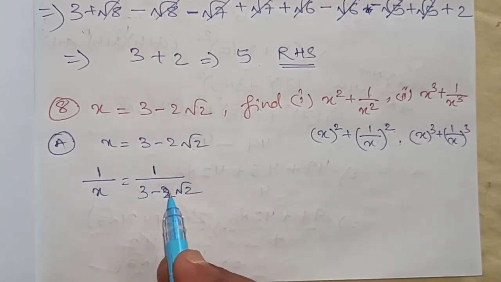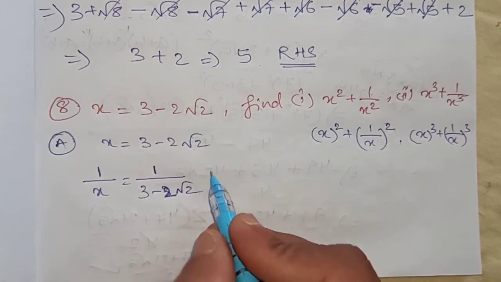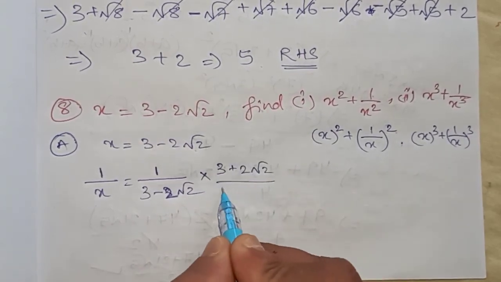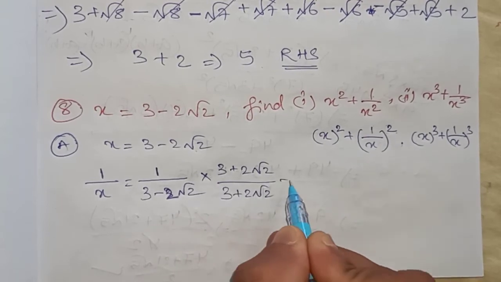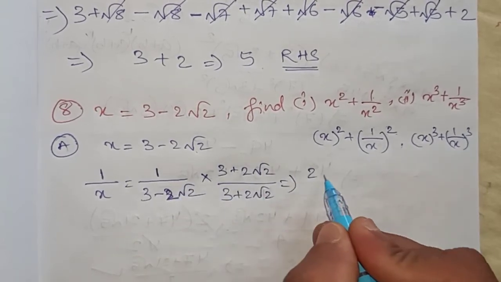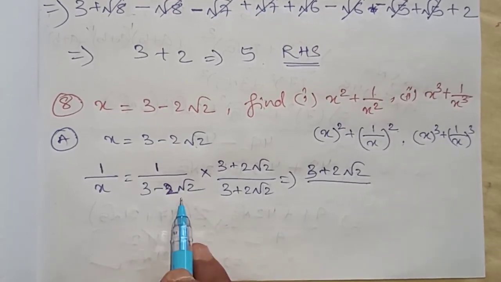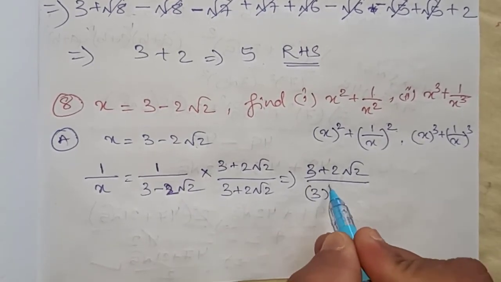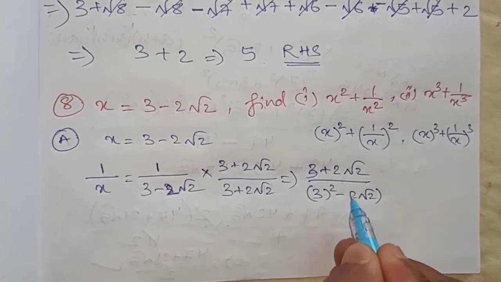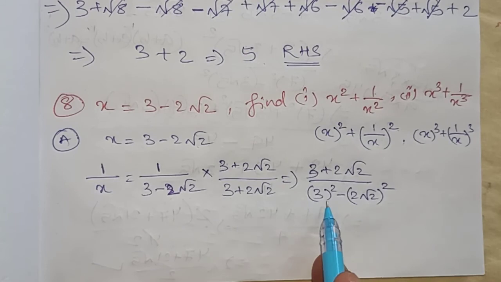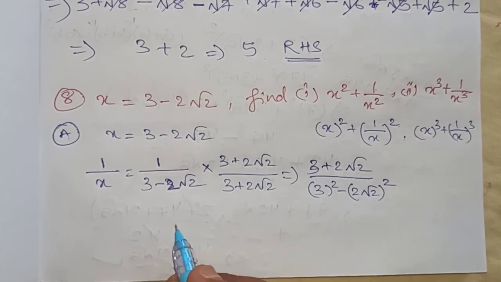Okay, x is 3 minus 2 root 2. 1 by x is 1 by 3 minus 2 root 2. Multiply the same term with opposite sign. So here we will get 3 plus 2 root 2 in the numerator, and in the denominator a minus b into a plus b, a square minus b square.